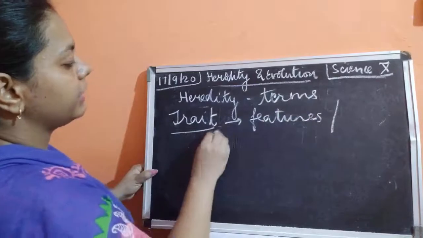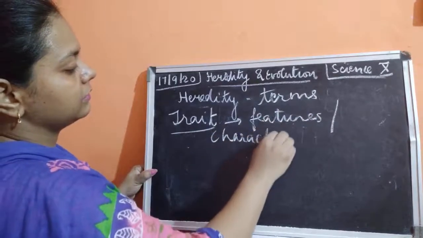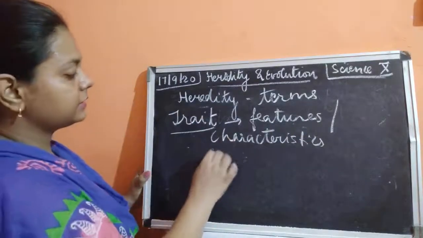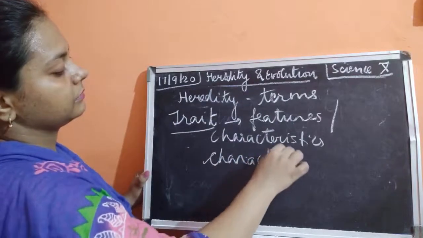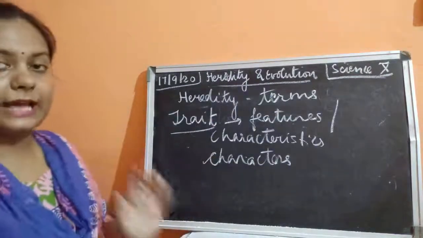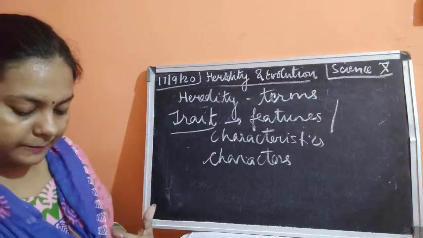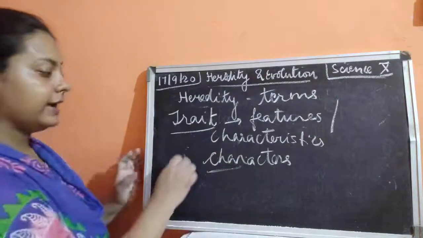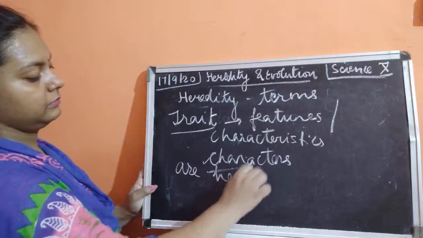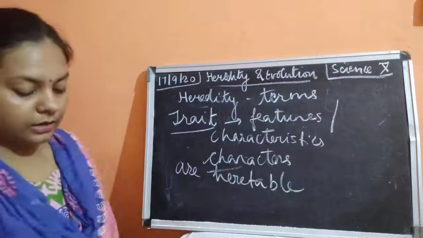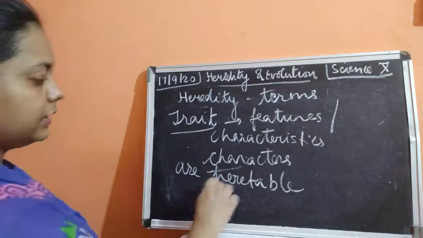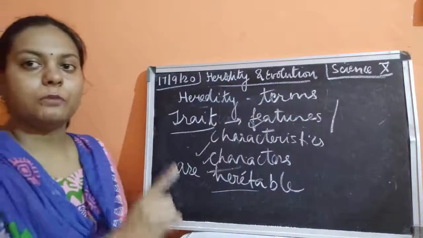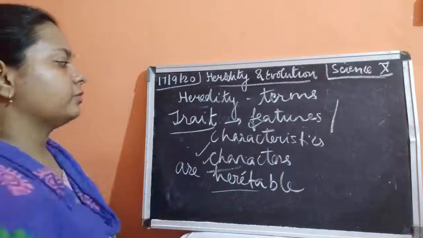We are talking about characteristics, characters, features, salient features. So many names are there. So trait means all those characters, all those features which are heritable. All those characteristics which are passing from one generation to another generation are known as trait.